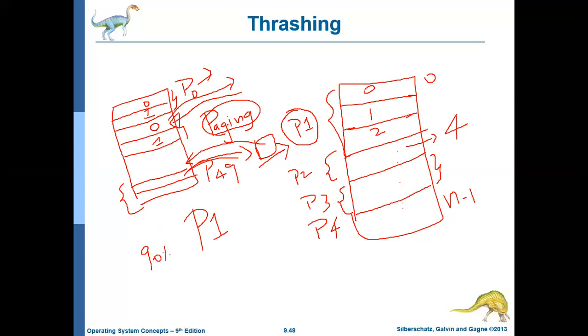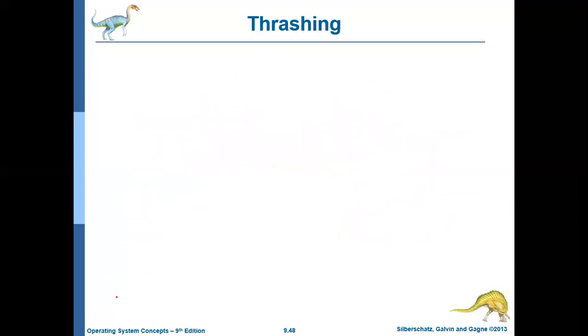Paging here means moving a not-required frame to the hard disk and bringing the new frame into the main memory. So they will be spending most of the time in paging rather than in execution. This problem is called thrashing.